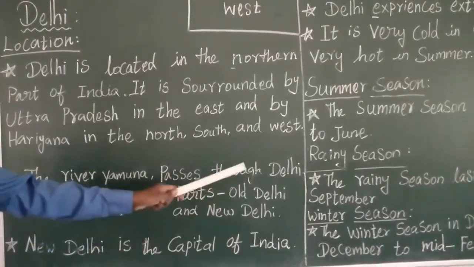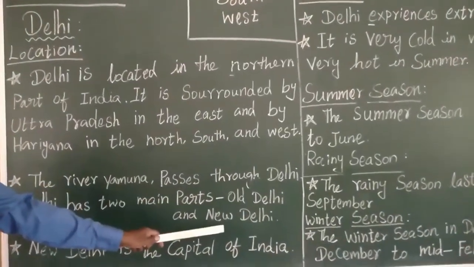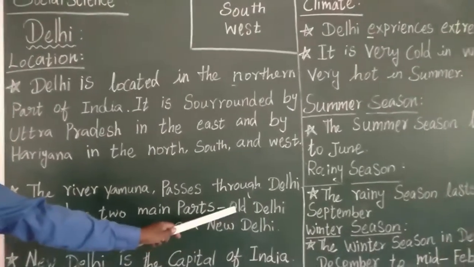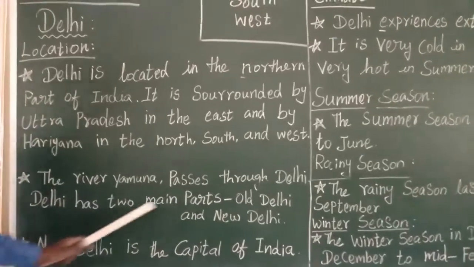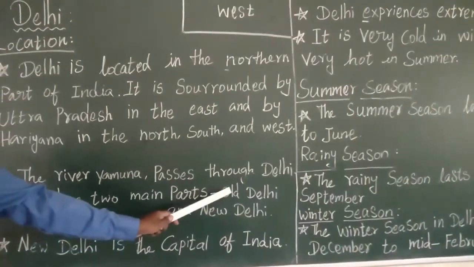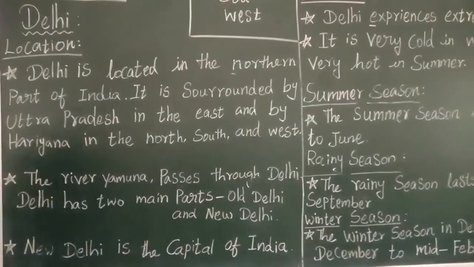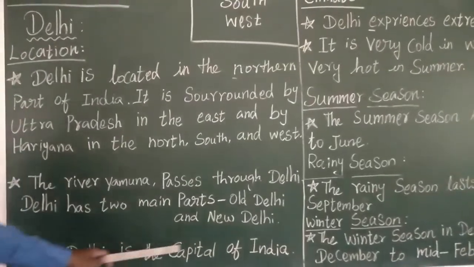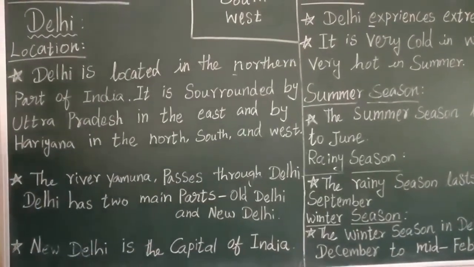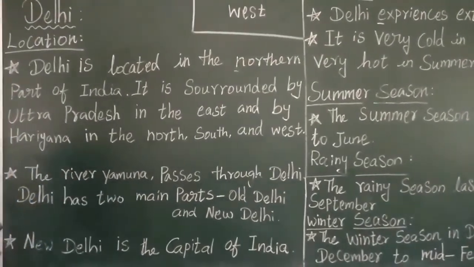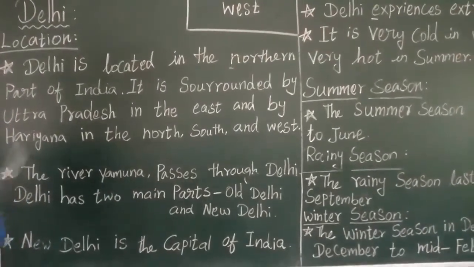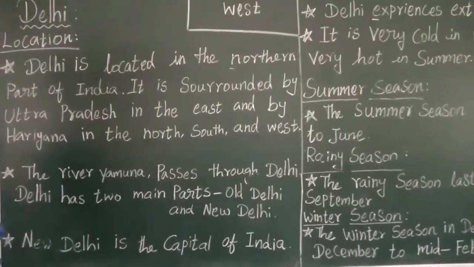So now New Delhi is very important. New Delhi is the capital of India. Still we have Old Delhi near New Delhi. So there are two divisions of the Delhi area, Old Delhi and New Delhi. Okay. So New Delhi is the capital of India. Capital means what? Where our president or prime minister, everybody is staying and living.